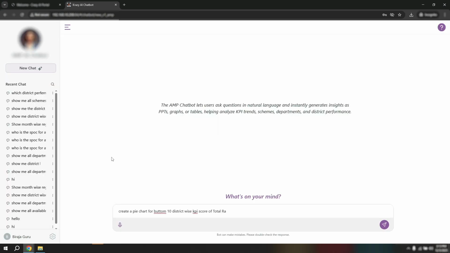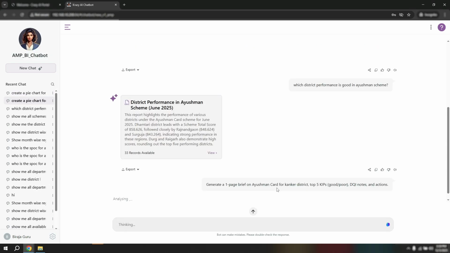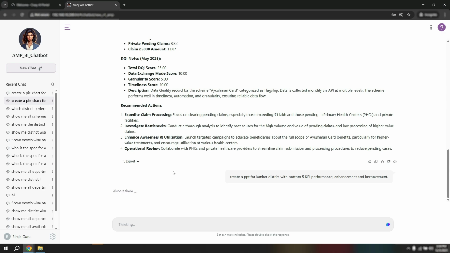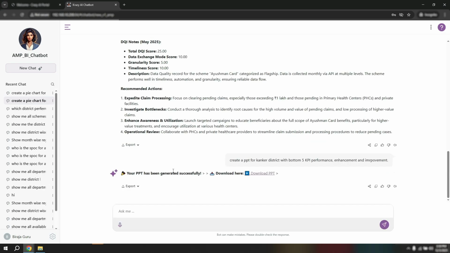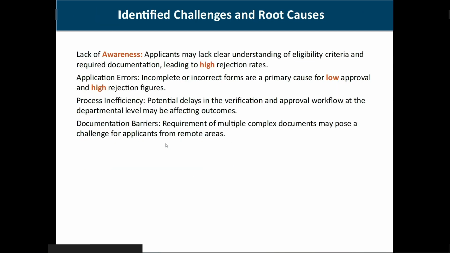Now I'll ask for a graph. The agent creates a visual chart based on the data set and renders it in real time. I can also ask for a summary, and the agent generates a natural language explanation of the data. I can request a PowerPoint presentation. The agent generates an automated PPT containing tables, graphs, and insights, ready to download and use.